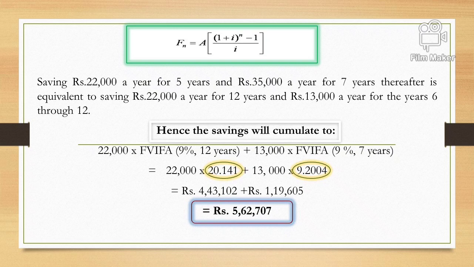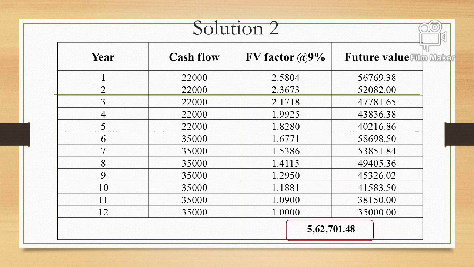Now to the same question, but now by solving with the help of table, let's see how this answer will be same and how we can calculate this. So this is the same question again, but this is the alternative solution where we can apply individual future value factors. So for the first 5 years he is depositing 22,000, and for the remaining 7 years he is depositing 35,000.